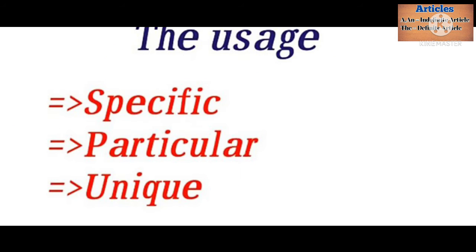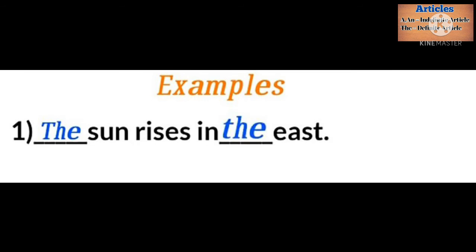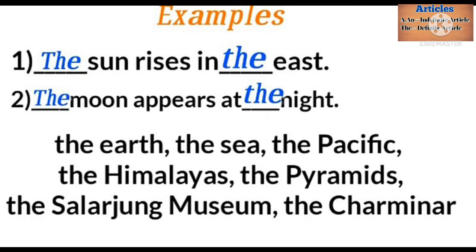Now we will see where we should use the, for the specific, particular, and unique. Dash sun rises in dash east. We should use the here. The sun rises in the east. Dash moon appears at night. The moon appears at night. The earth, the sun, the Pacific, we should use the. Before these we definitely use the: the Salar Jung Museum, the Charminar, the pyramids and the Himalayas, etc.